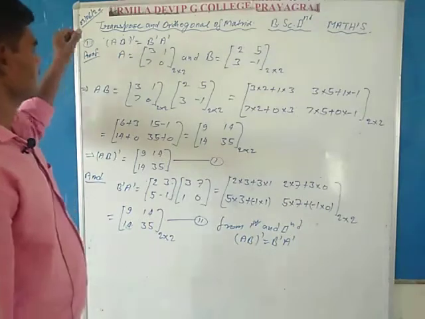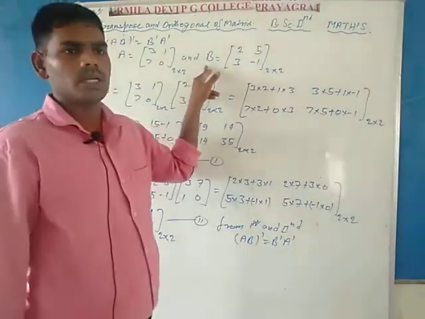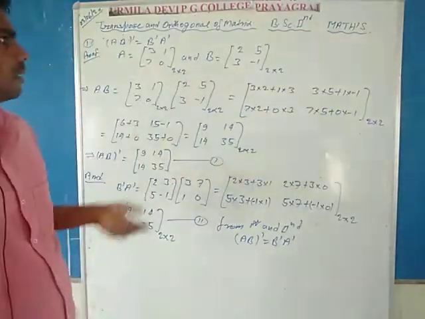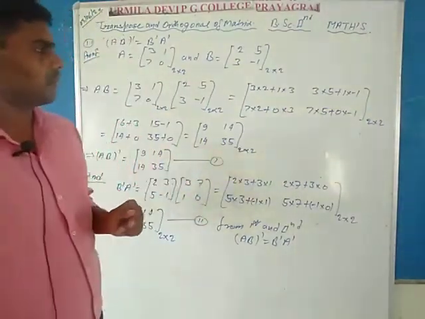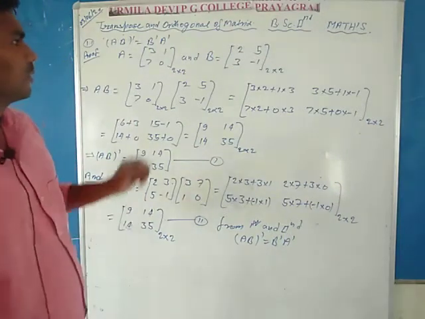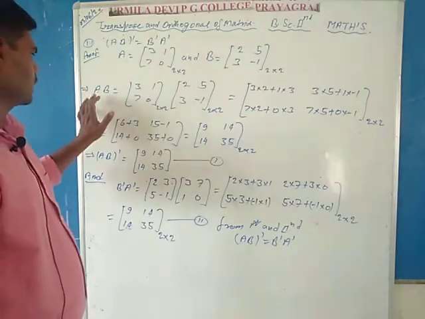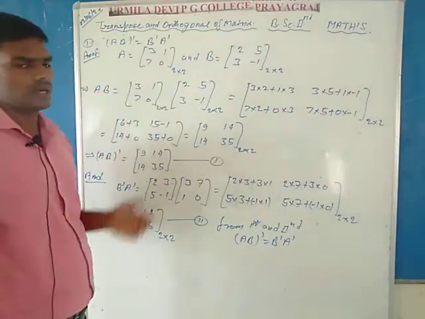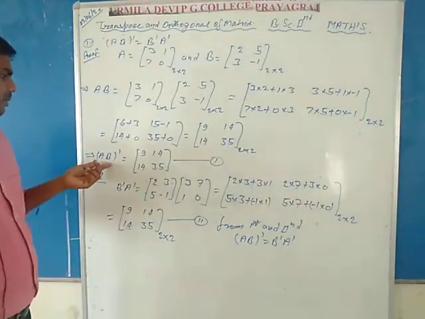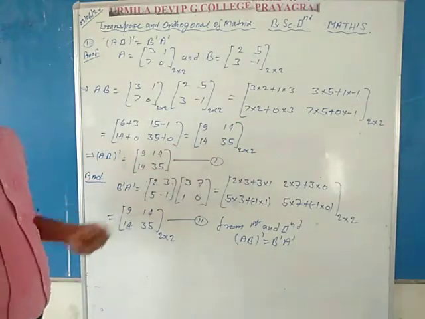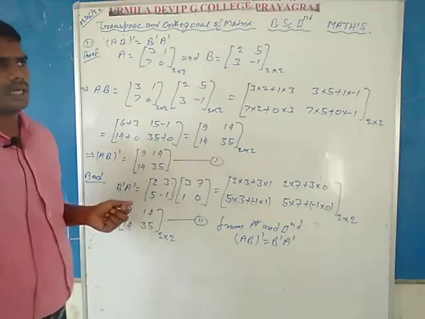In this case we first took a matrix A and a matrix B. You can take any order of matrices, but it is important that they obey the definition of multiplication of two matrices. First calculate AB, so the transpose of AB is denoted by the first equation.